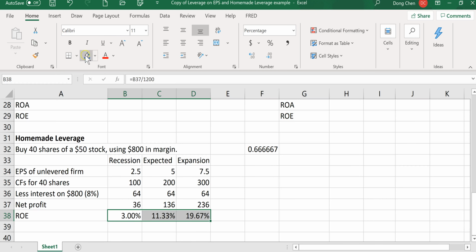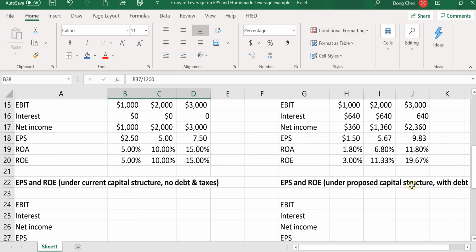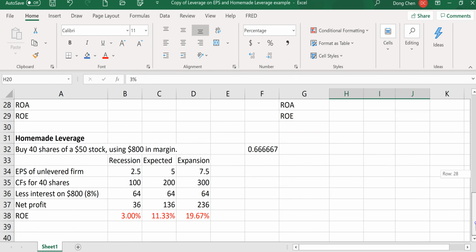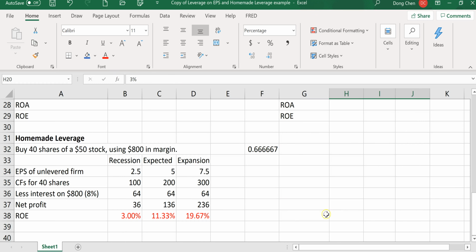So let me mark this in red to make it more transparent. The ROE here, if you compare these two groups of numbers, is exactly the same. That also means that by using the so-called homemade leverage, the shareholders do not need the firm to borrow on their behalf. They can just borrow on their own using the margin account and get the same return out of their investment.